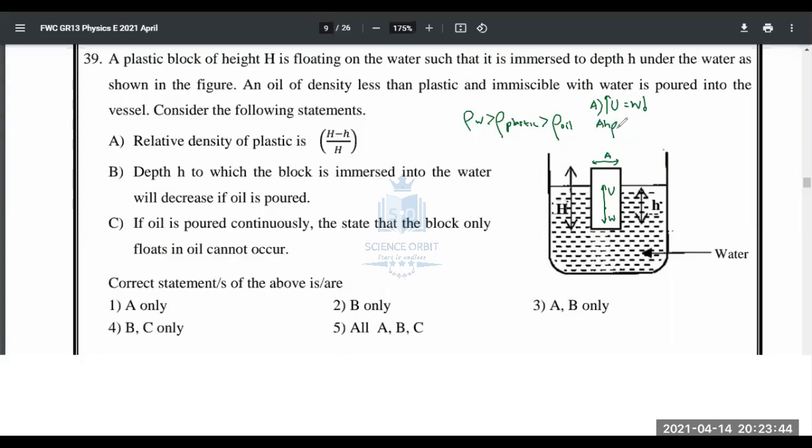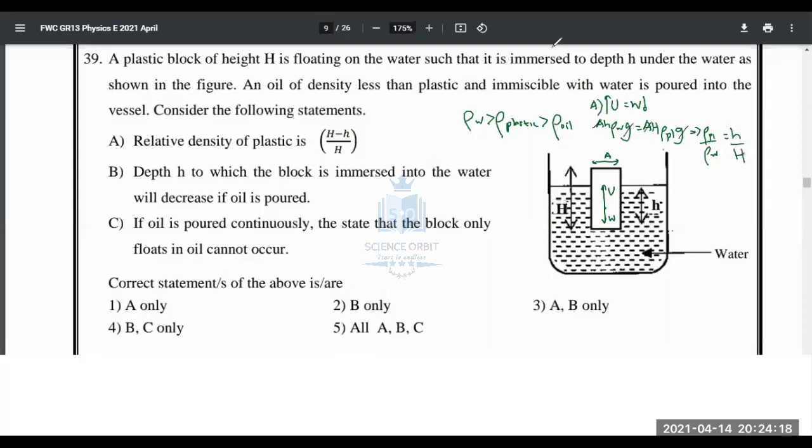Hope you guys understood it. And for weight, you have to put A capital H rho_plastic g. That is the weight of plastic, the total volume of plastic multiplied by the density of plastic. So you can see g gets cancelled off, A gets cancelled off. And what are we supposed to find out? We are supposed to find out the relative density of plastic. So rho_plastic divided by rho of water gives us simply h/H.